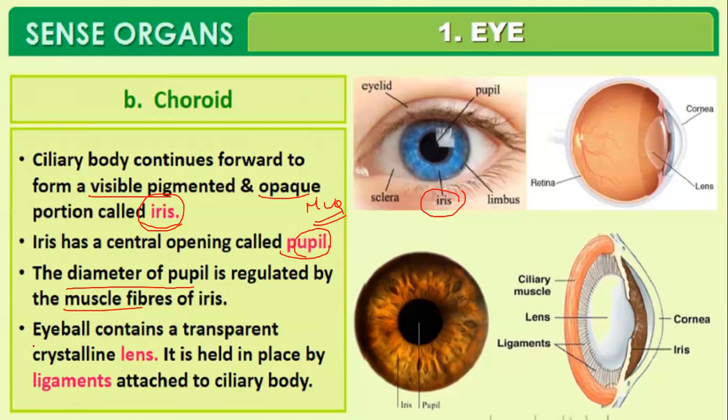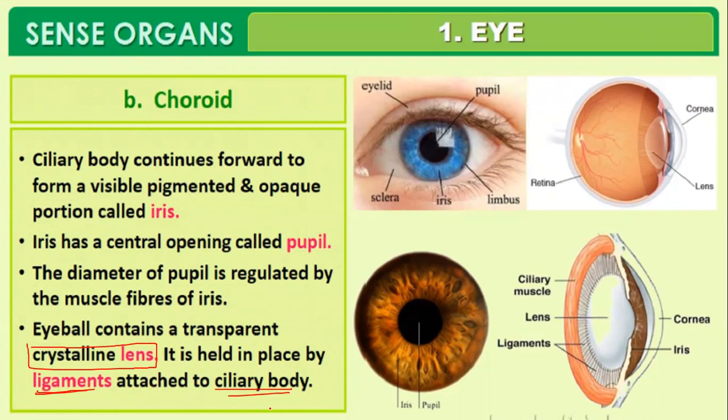Then inside our eyes we have a crystalline lens, which is held in its position by the suspensory ligaments attached to the ciliary body. Look, guys, this is the lens. It is held in its position by the ciliary muscles and the suspensory ligaments.